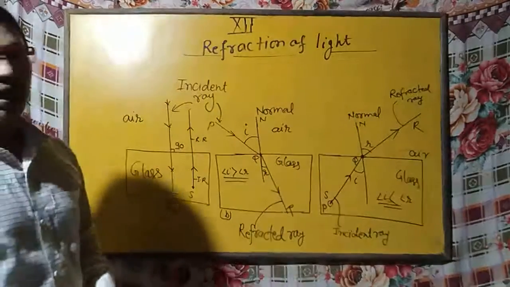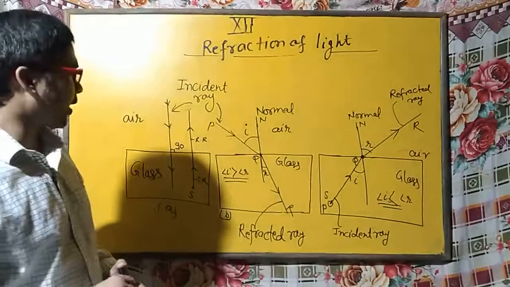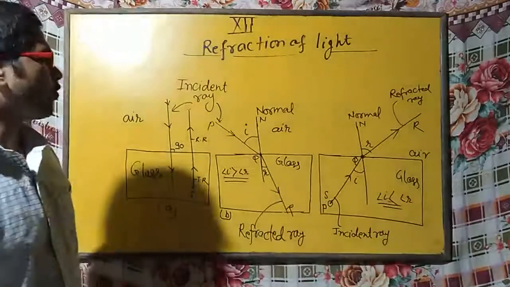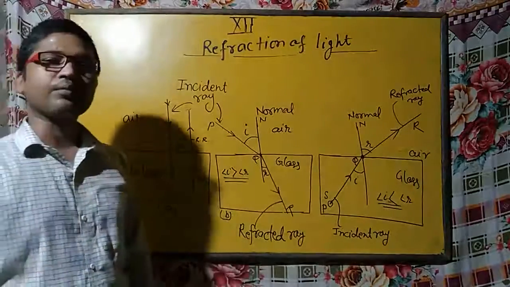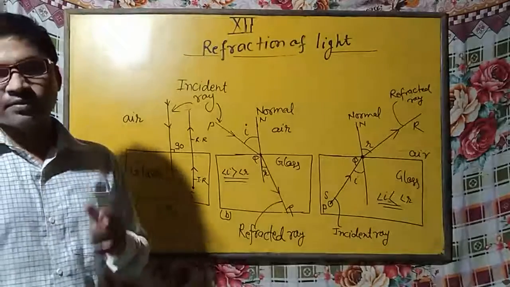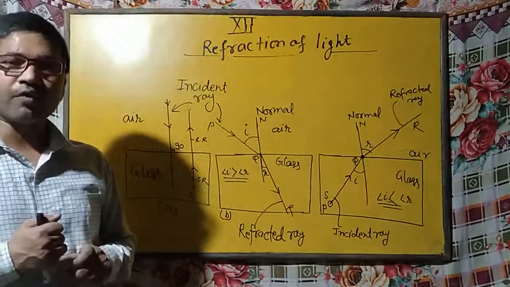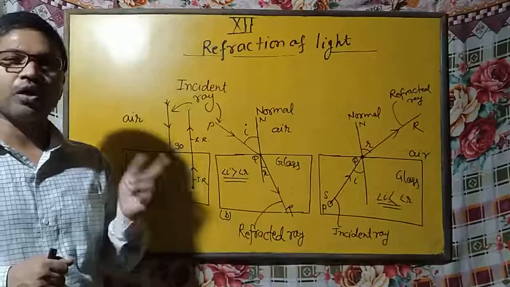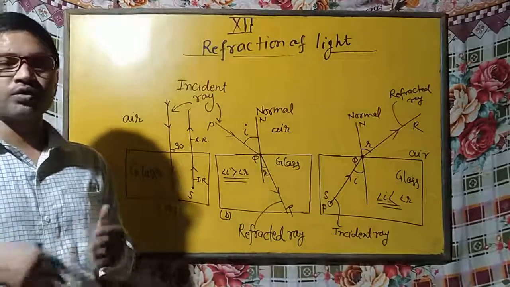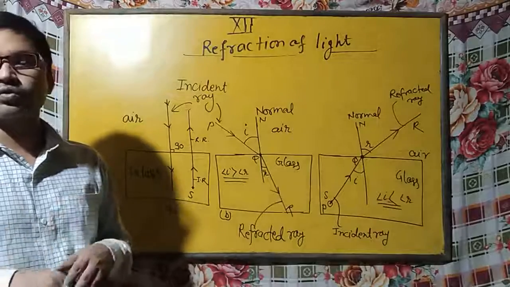So students, I am sure you understand what the refraction of light is. Finally, after this discussion, I am going to give you the definition of refraction. When a light ray travels from one medium, either denser or rarer, to another medium, either denser or rarer, you can choose one rarer and one denser according to your choice.